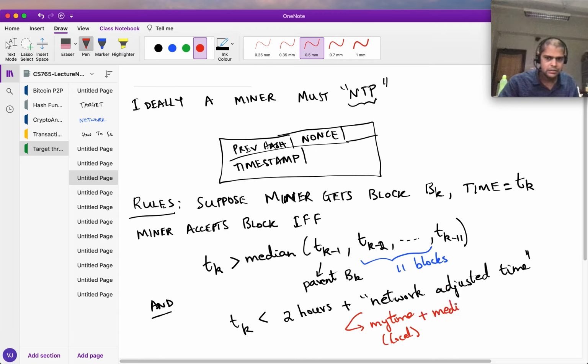Plus I look at how different my time is from my peers, the peers I am connected to. So I look at the median of offsets, that means the difference between, let's say, other people's clocks and my clock. Okay, and I look at the median of those and add it to this. Offset of time with my peers.